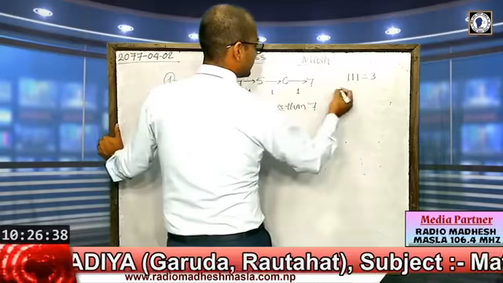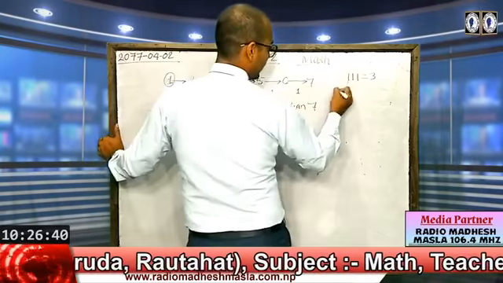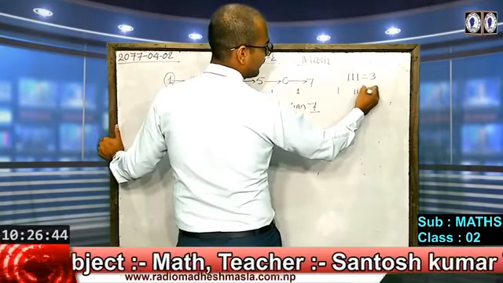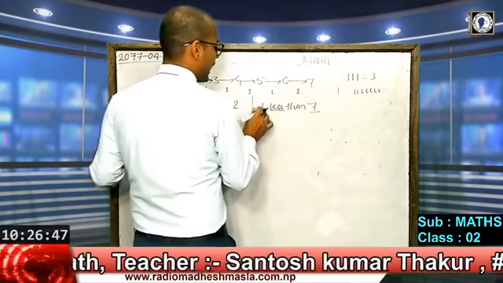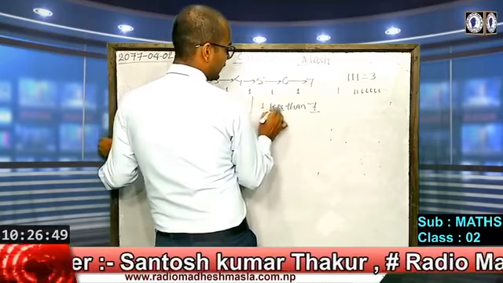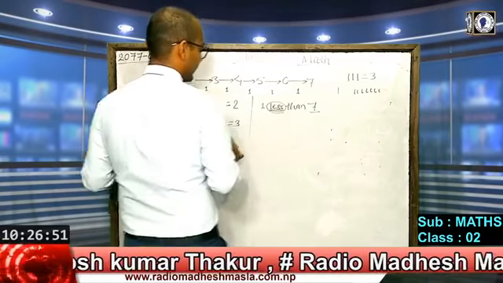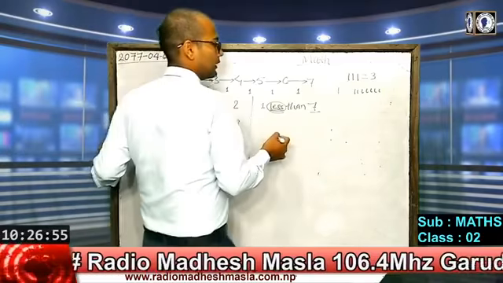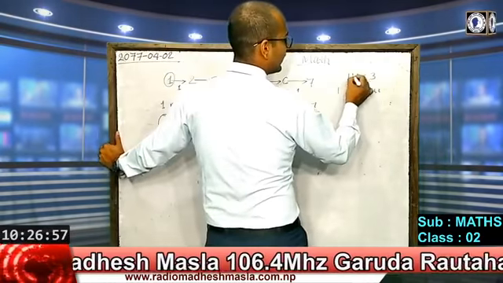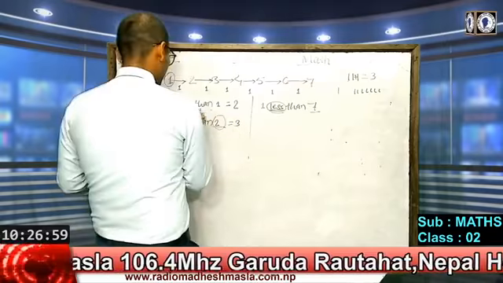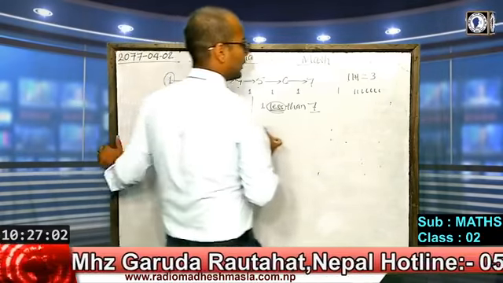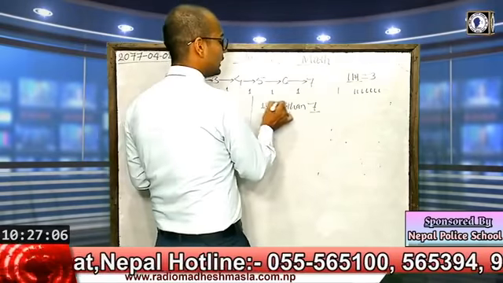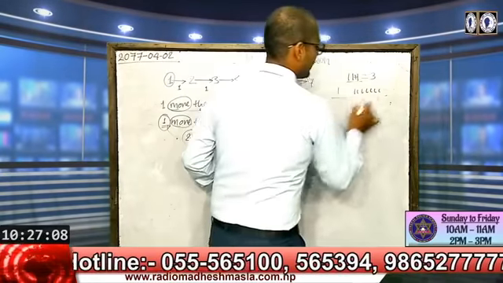So suppose we draw 7 lines, 1 2 3 4 5 6 7, and the word given is less, so we should cross one. And when the word given is more, we should add. For the word more we apply addition,